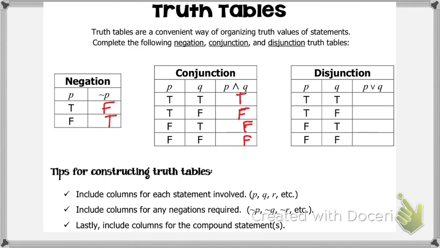All right, now we also have a disjunction. Same idea with our disjunction. We have these 2 statements, P and Q. Just like before, we have the same 4 scenarios. Notice, are these 4 scenarios in the same order? Yeah, there's a reason we do that. We'll talk about the order, but there's a reason we have this order here, okay?